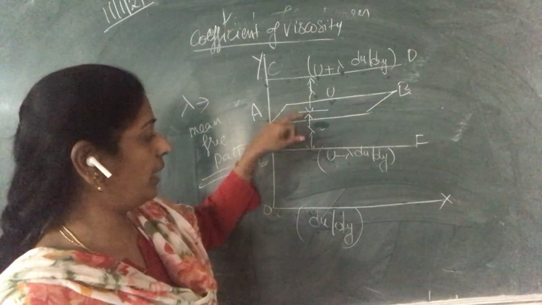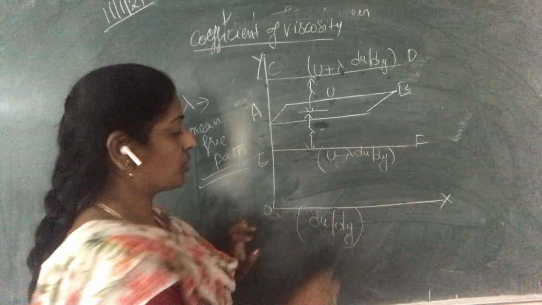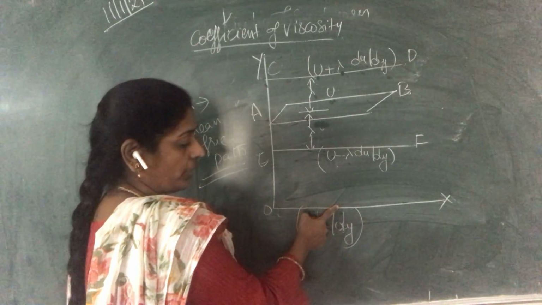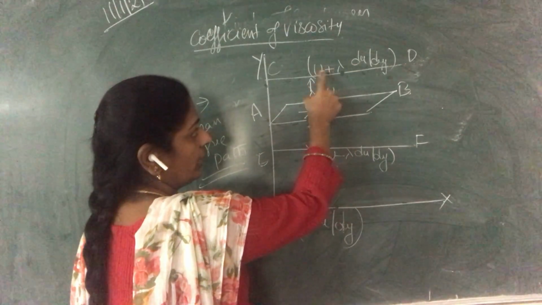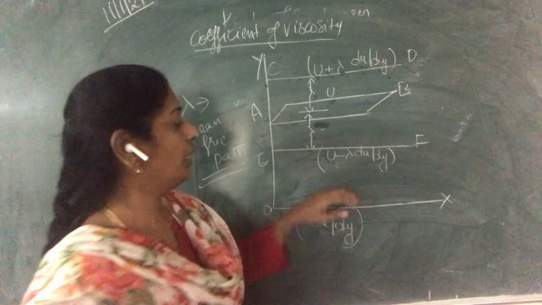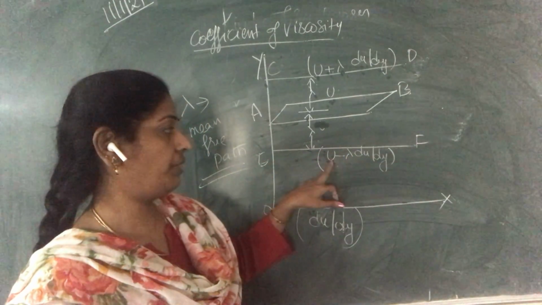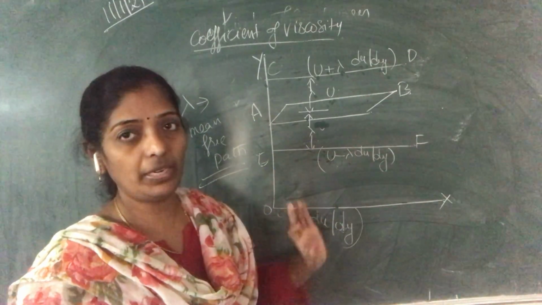So the velocity on layer OX is 0, at AB it is u, at CD it is u plus lambda du by dy, and at EF it is u minus lambda du by dy.